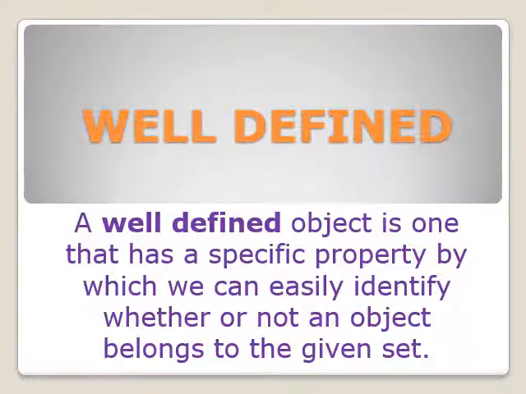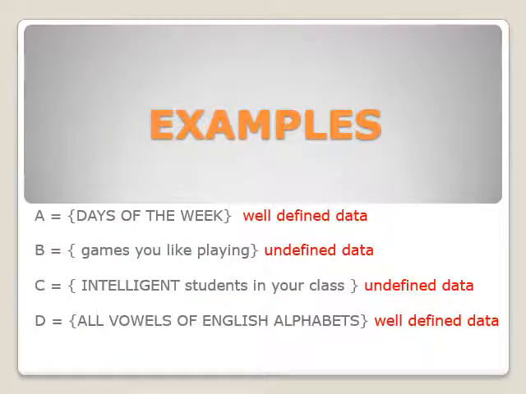Let's see the example. Before giving the example of well-defined or undefined data, I want to tell you that we always denote the name of the set by a capital letter of the English alphabet. You can see in these examples A, B, C, D before the equal to sign.